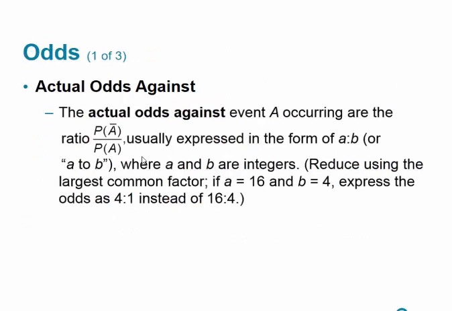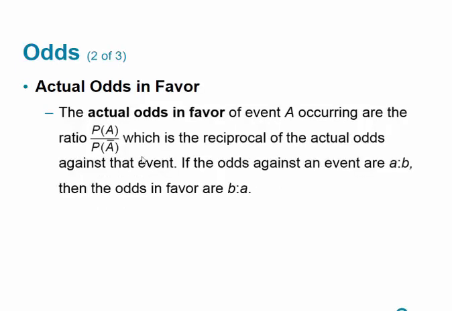And then we're going to talk about odds. So the actual odds against event A occurring are the ratio of the probability of the complement divided by the probability of the event, usually expressed in the form of A to B, where A and B are integers. So we reduce using the largest common factor. If A is 16 and B is 4, then we express it as odds of 4 to 1 instead of 16 to 4.